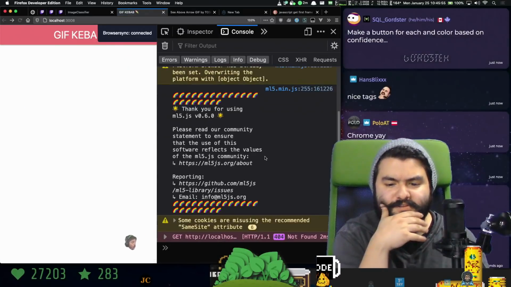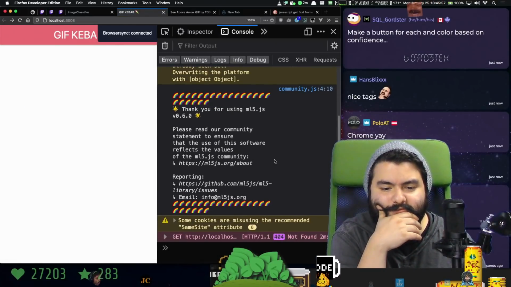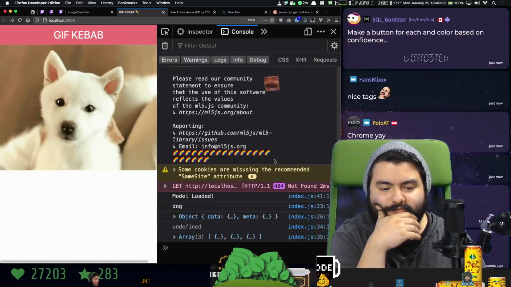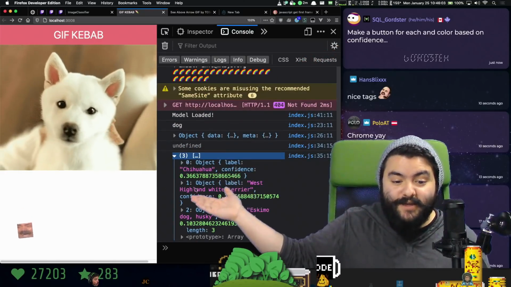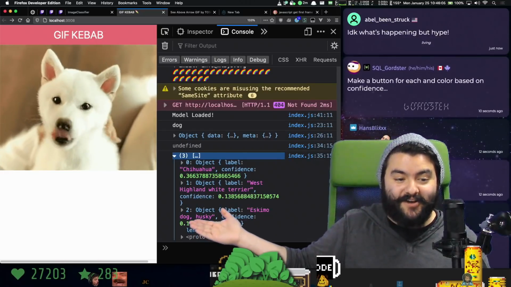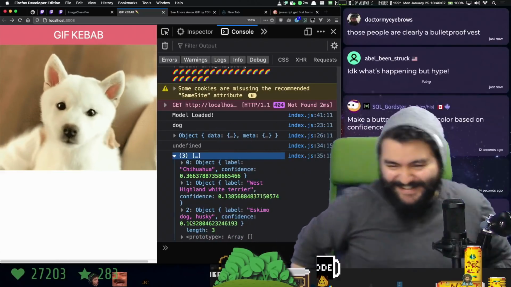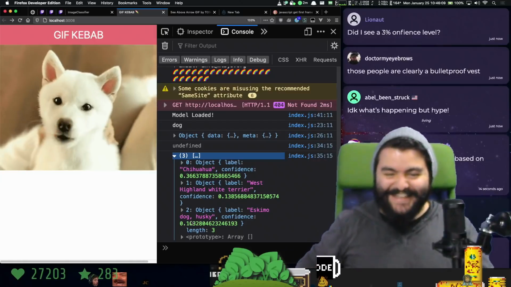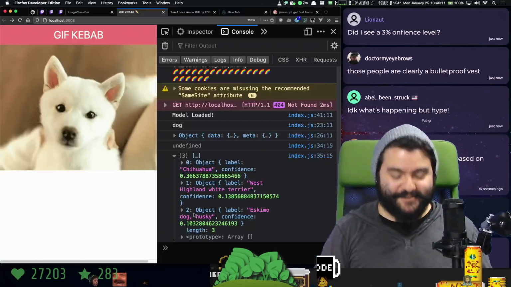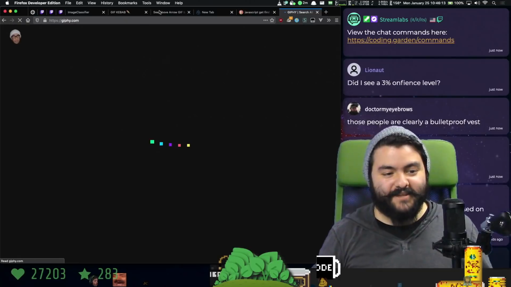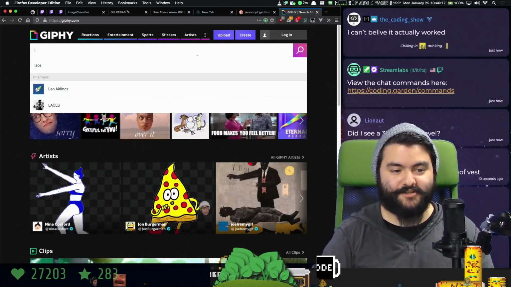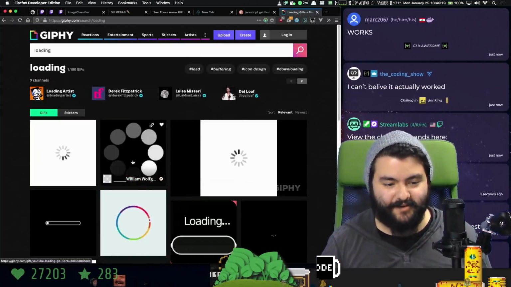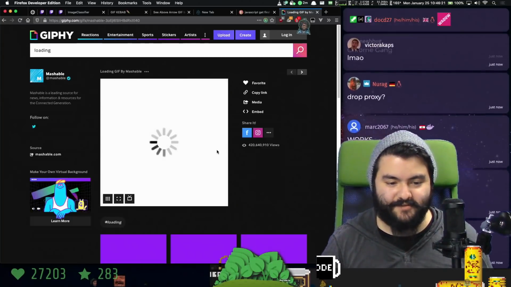Yeah, what happens if we load it with a GIF? Chihuahua! West Highland White Terrier! Eskimo dog! It works with a GIF! Okay, first of all, we need a loading image to show on the page while things are loading, because it's just blank right now. This will have to do, because we don't have time.